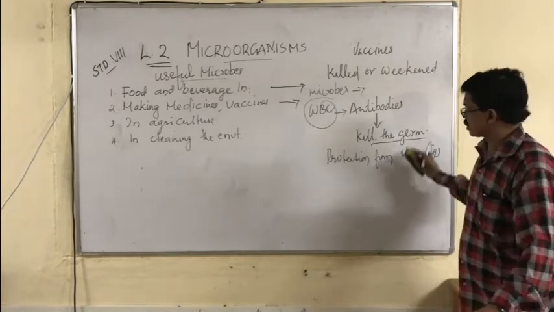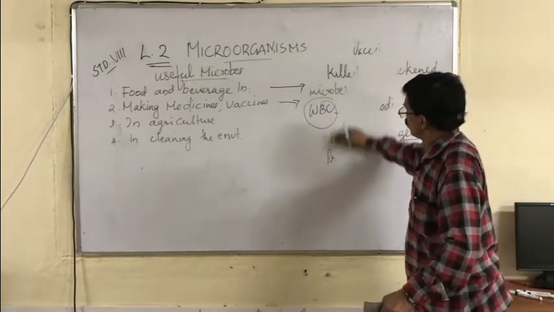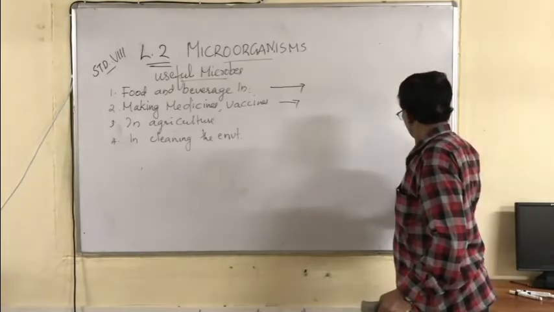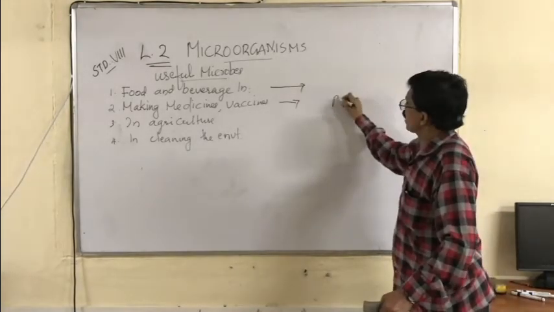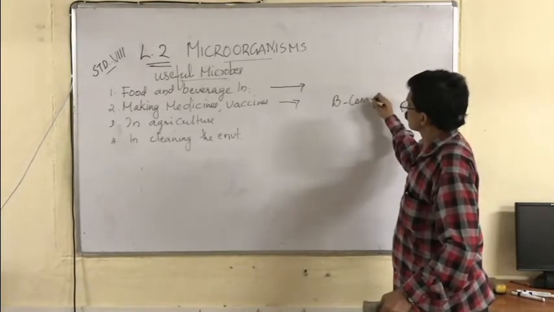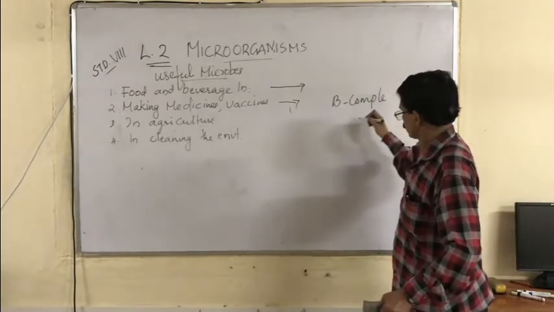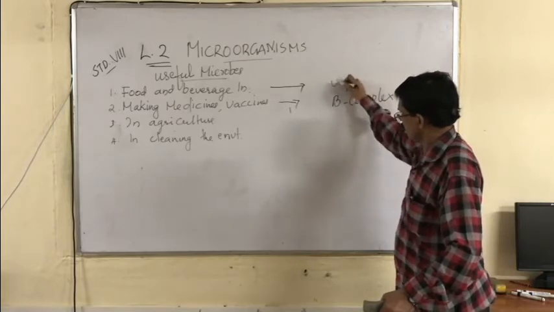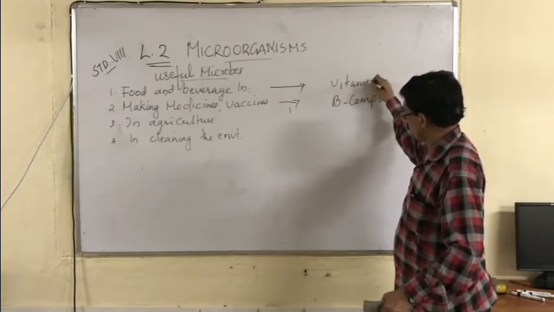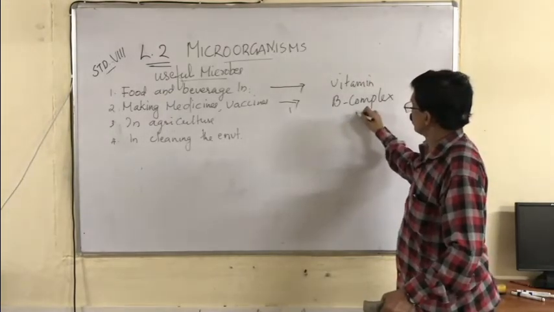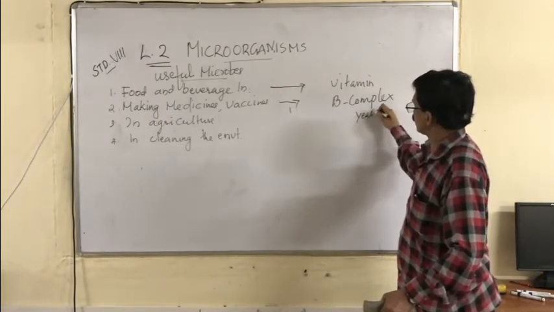And not only this, microbes are being used for making vitamin B complex, for many types of yeast and bacteria.